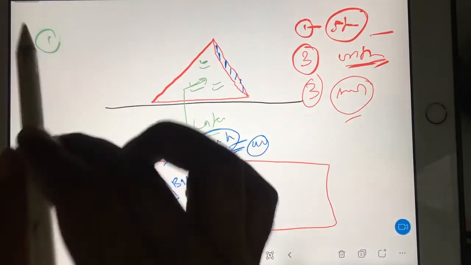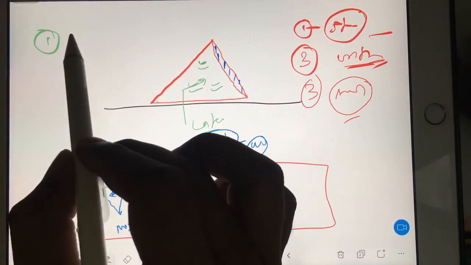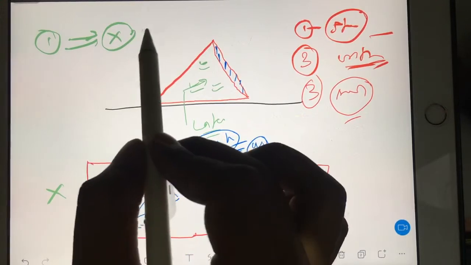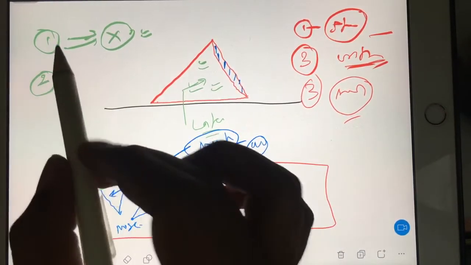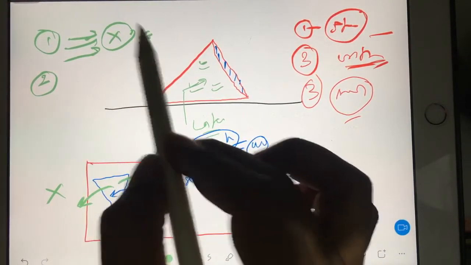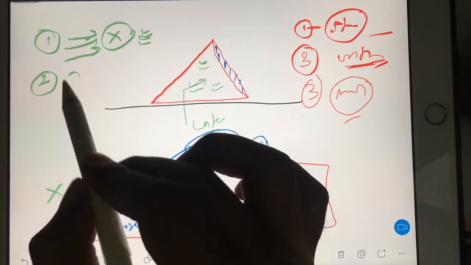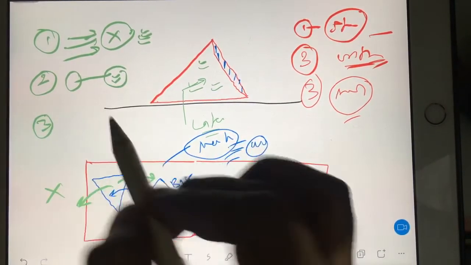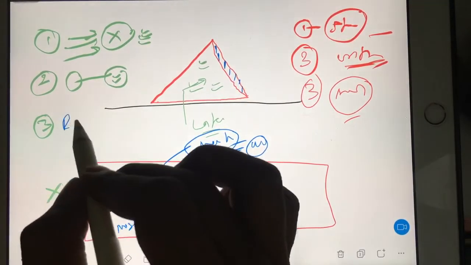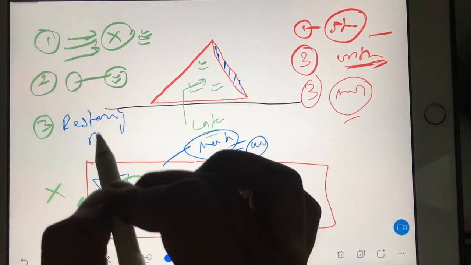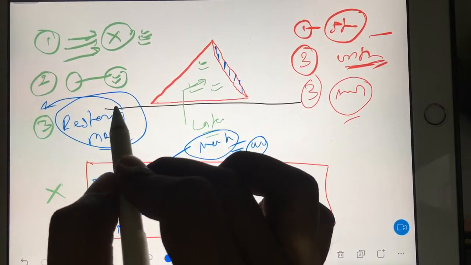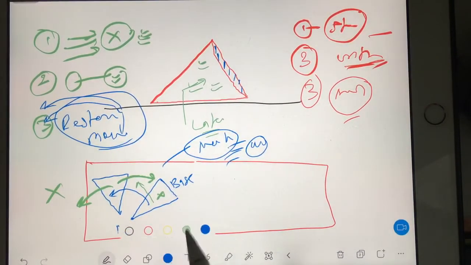First component, you should have a force to disturb your original state. Second, after getting the disturbance, you will change your original state to a new state. Then third, you should have a restoring moment to come back to your previous location or position.